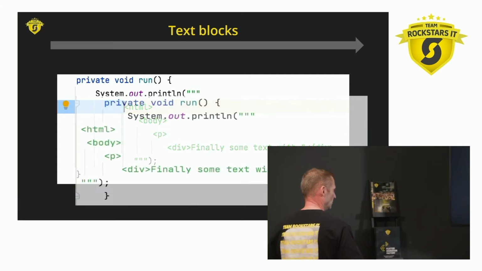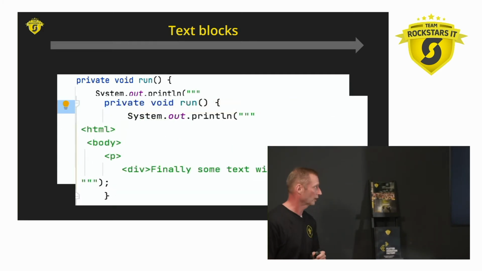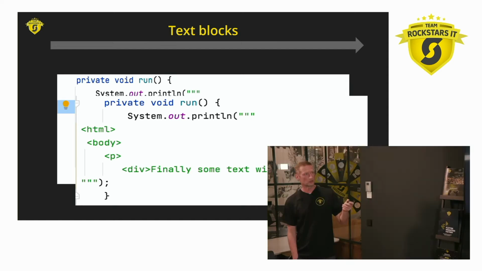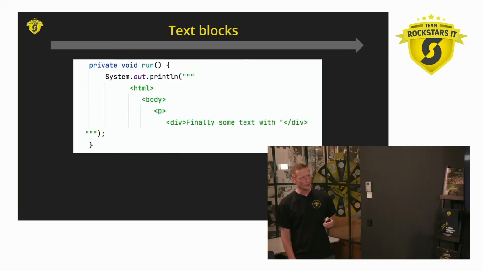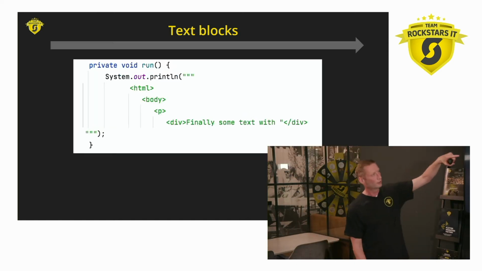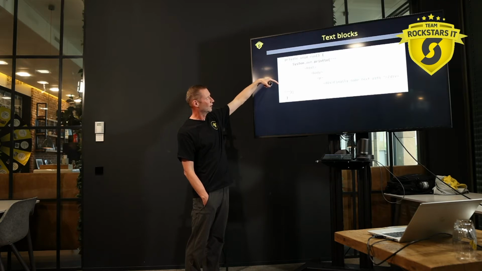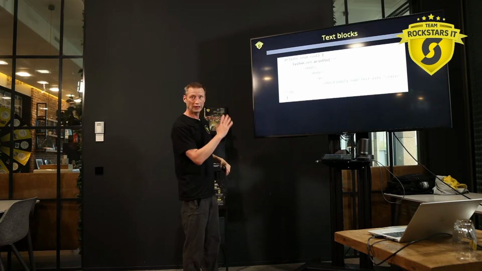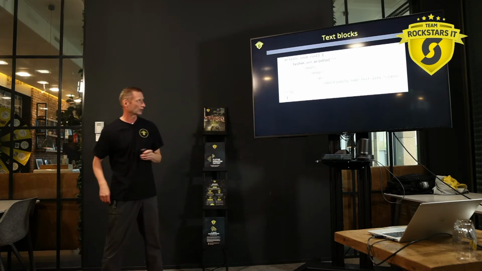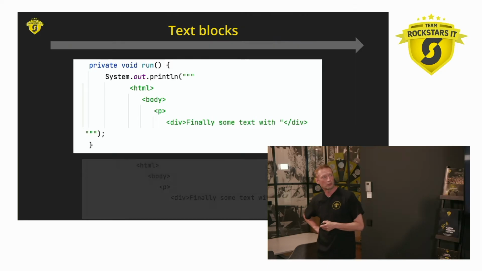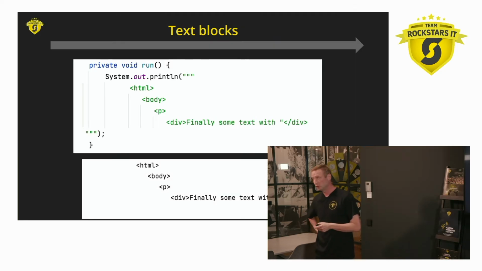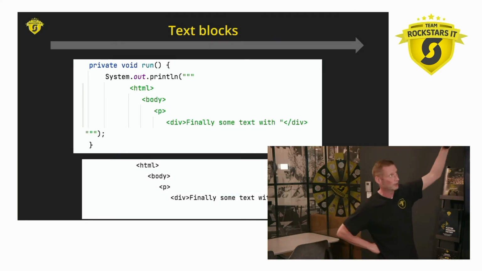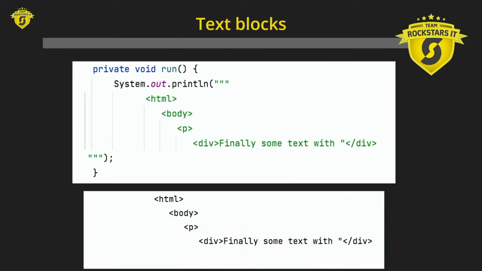Now you might say, but what if I don't really want to do it, because this would be your normal output? Then you can choose to have the final three closing quotes put completely to the left, and then basically you're overriding the behavior of the compiler, and then the output would actually be indented with the additional spaces at the front here.